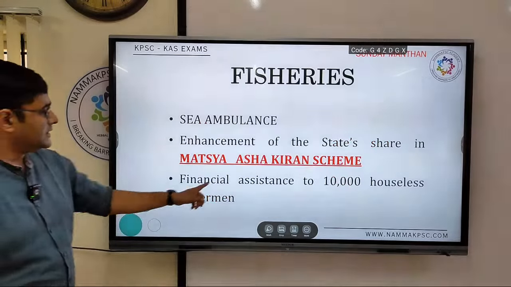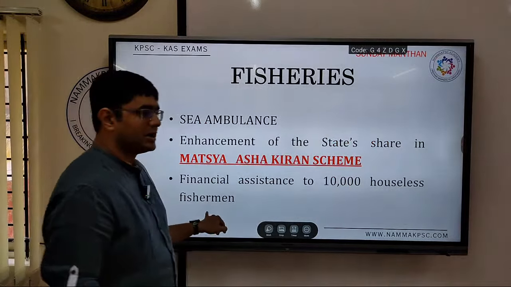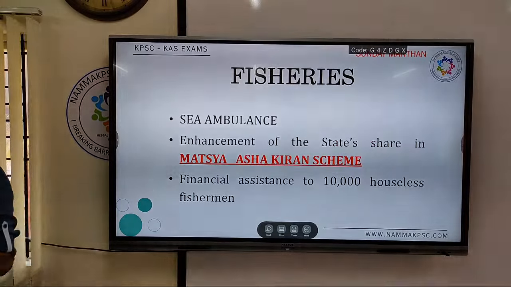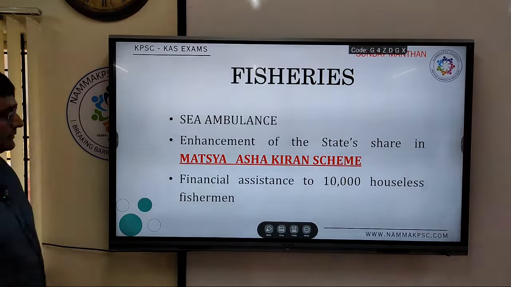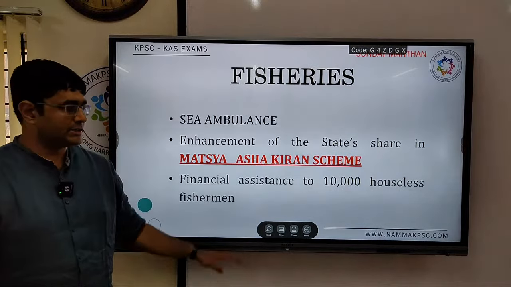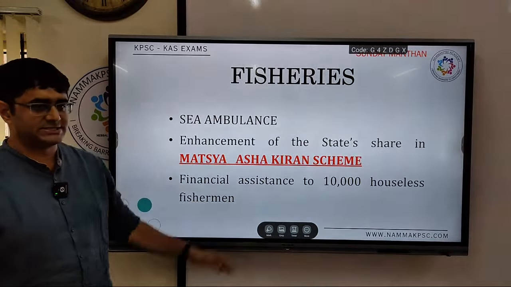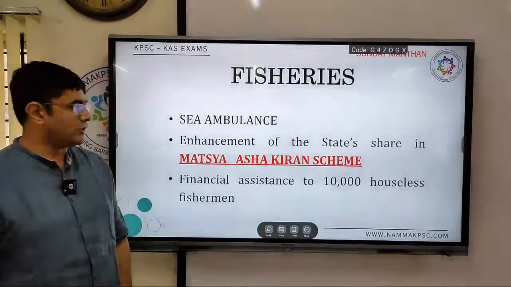One more, financial assistance for houses for fishermen. About 10,000 houses will be built. There is a proposal for financial assistance for fishermen.